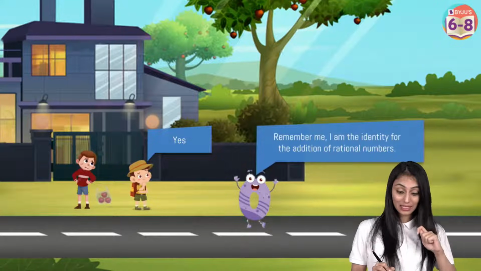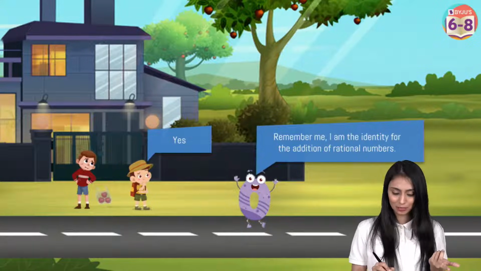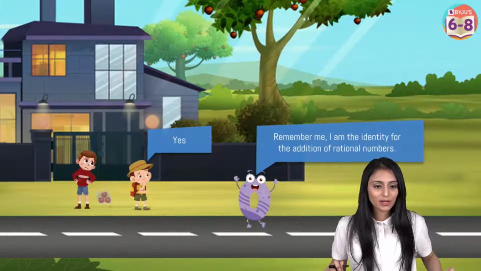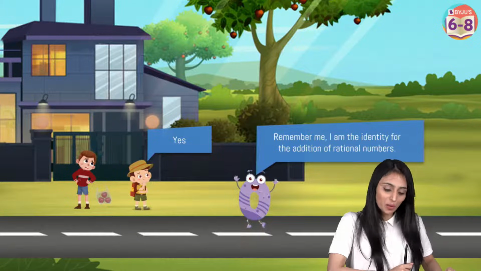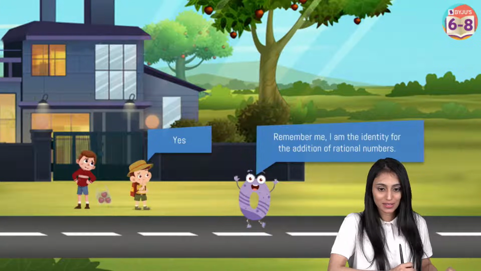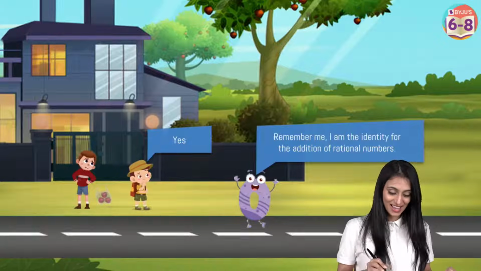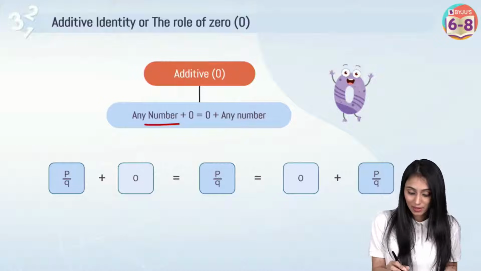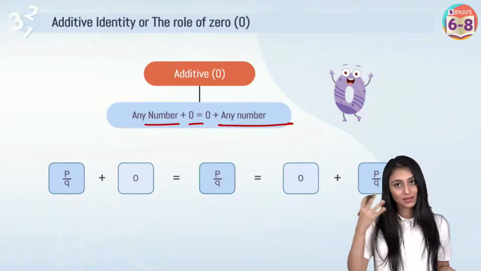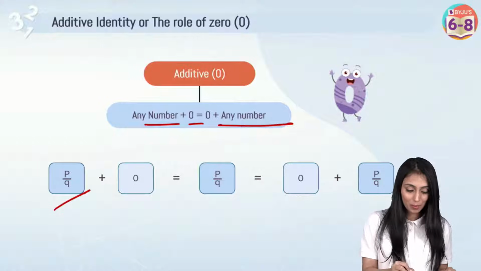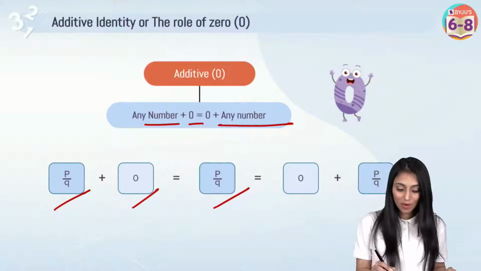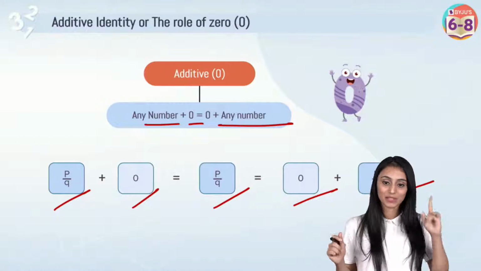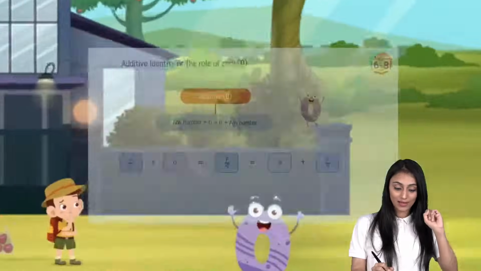So remember me, I am the identity for the addition of rational numbers. Do you remember the identity for the addition of rational numbers? What is it called really? We have studied that already, right? So what do we call the identity for addition of rational numbers? Quickly. Absolutely, Divyanshi. That's the additive identity, or the role of 0. So any number, if added to 0 or 0 added to any number, we get the number itself, right? Like p/q, a rational number, plus 0 would give us p/q, or we can write it this way, 0 plus p/q. Same thing, right? So 0 is the additive identity. Please remember this thing. All right, let's move ahead.